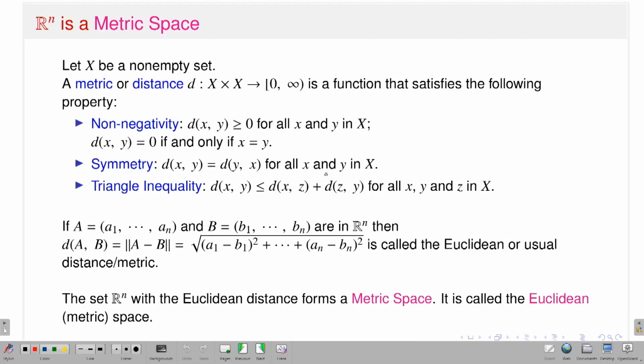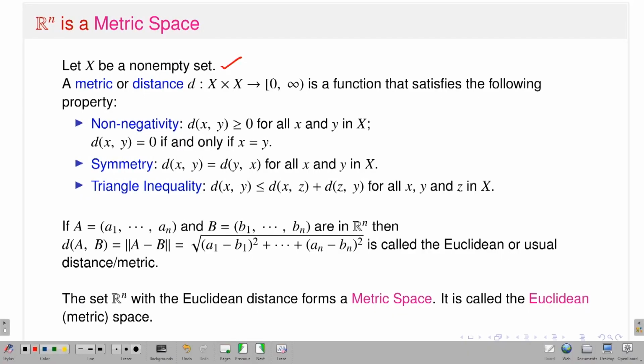First thing is that we can say that Rn is a metric space. Now you can ask, what do I mean by a metric space? Let me talk a little bit about the definition. Let X be a non-empty set. A metric or distance, from X cross X to the non-negative real line, that means the interval [0, infinity), is a function which satisfies the following three properties: first is non-negativity, second is symmetry, and third is the triangle inequality.